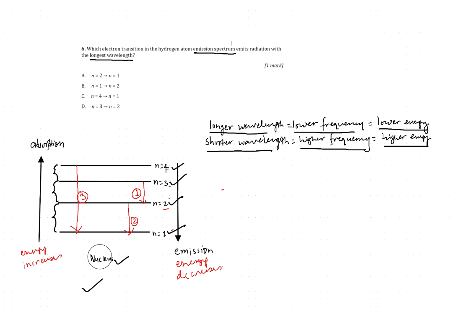Now, to focus here, as I said, going up, the energy increases. Therefore, if an electron goes up, energy will be absorbed. Therefore, it will give you an absorption spectrum. And as you go down, energy decreases. So while coming down, it will release the energy and therefore it will give you an emission spectrum.